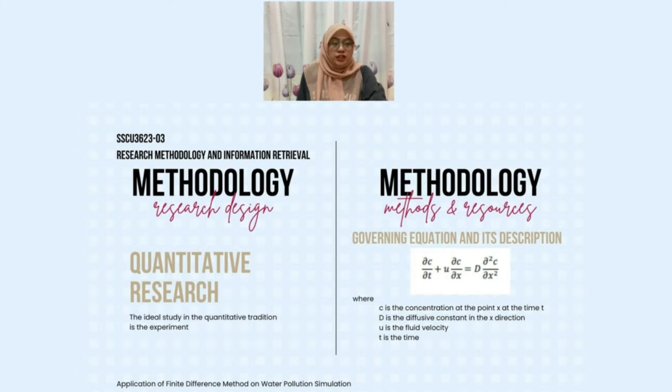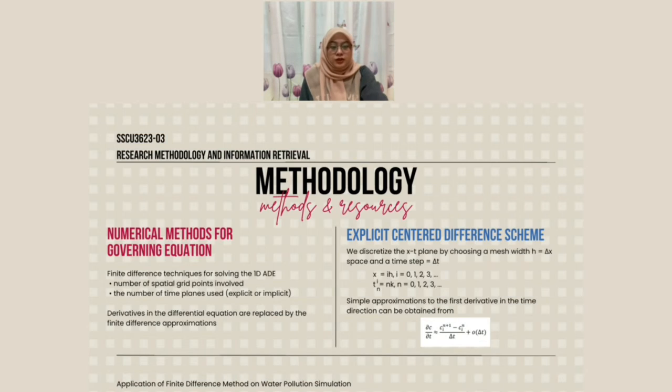First, we need to govern the equation as a water pollution model by applying the advection diffusion as the following, where C is the concentration at the point x at the time t, D is the diffusive constant in the x direction, U is the fluid velocity, and t is the time, with appropriate initial and boundary conditions. Numerical methods for governing equation.